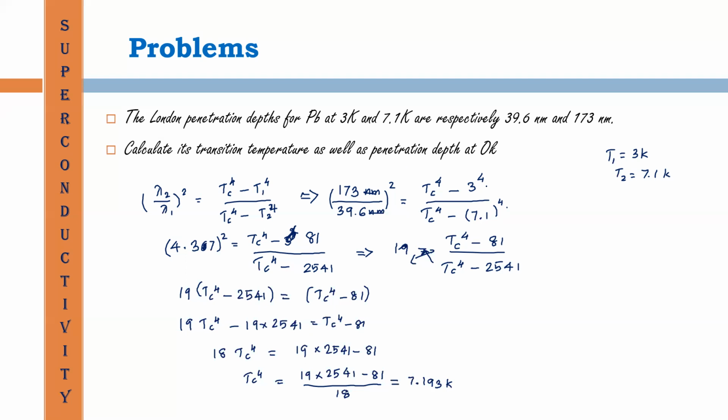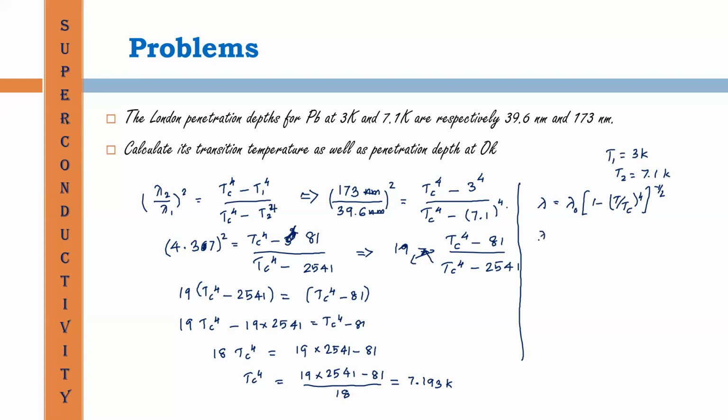Then the next quantity we have to evaluate is lambda 0. We know that lambda is equal to lambda 0 into 1 minus T by Tc whole raised to 4, raised to minus half.